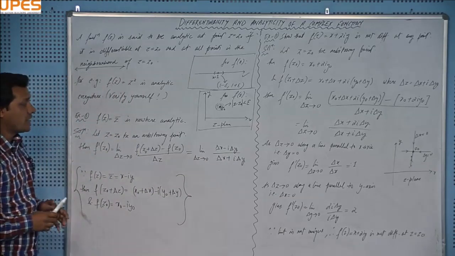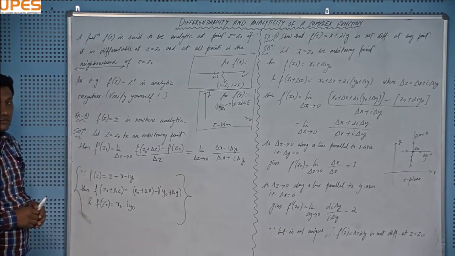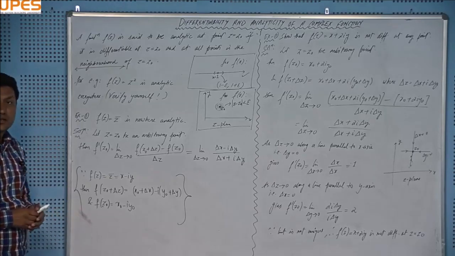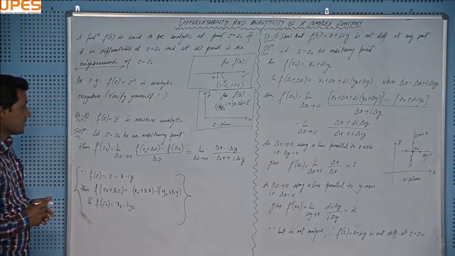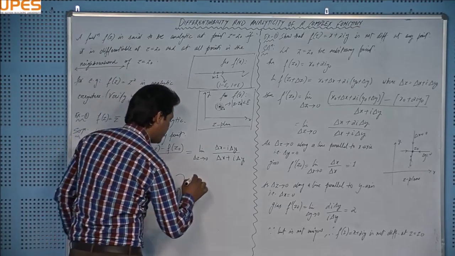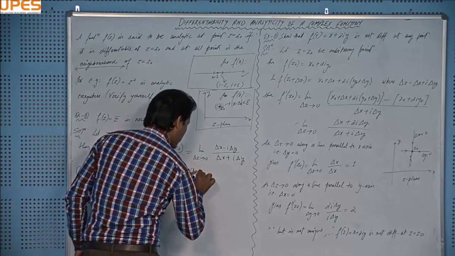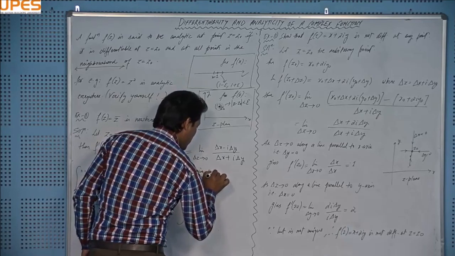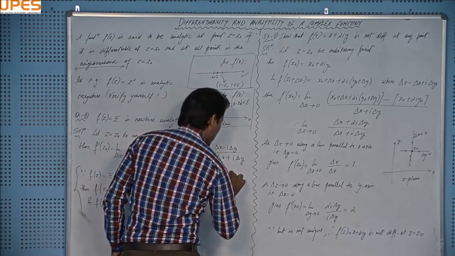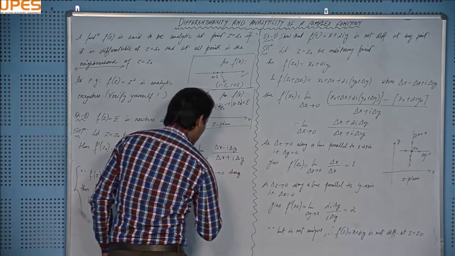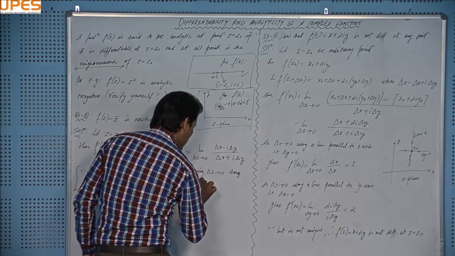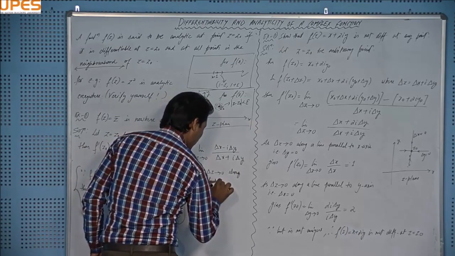So two different values of this limit for two different paths mean the limit is not unique. So I will write it here: choosing delta z to 0 along delta y equal to 0 and delta x equal to 0.